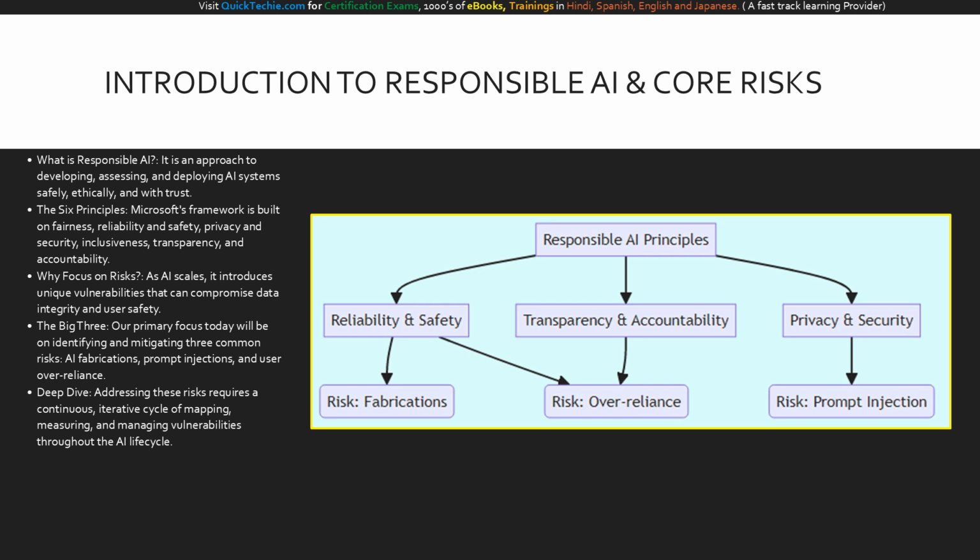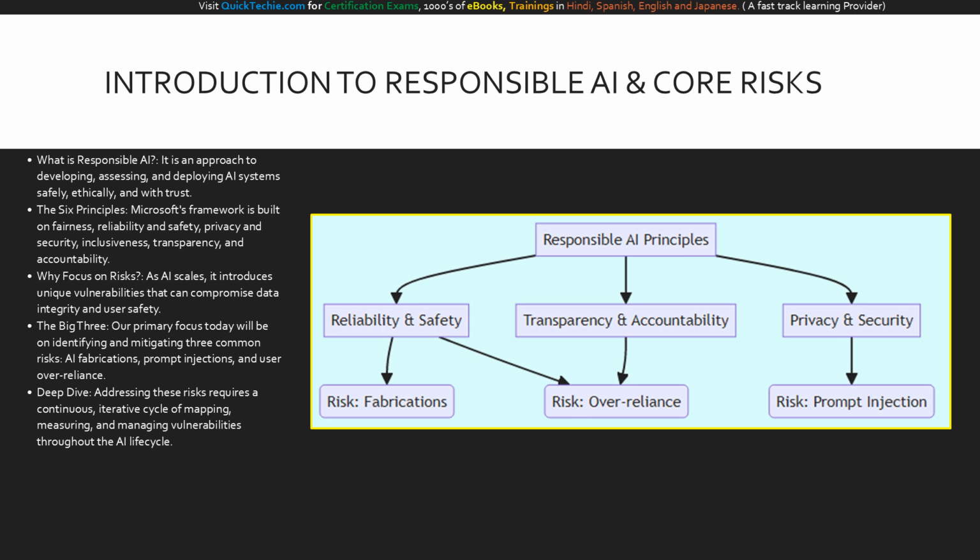Today, we are going to focus sharply on 3 of the most pervasive and dangerous risks: AI fabrications, prompt injections, and user over-reliance. You will learn not only how to identify these risks, but how to architect robust defenses against them. Remember, securing AI is not a one-time checkbox. It is a continuous lifecycle of mapping the threats, measuring their impact, and managing the risks through defense in-depth strategies.